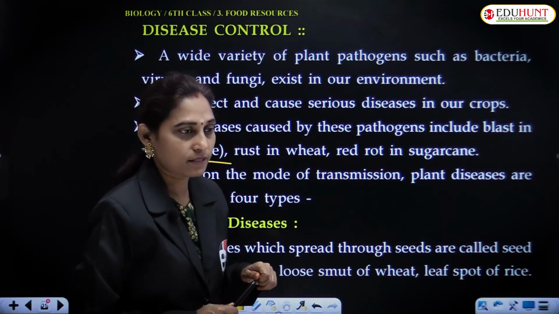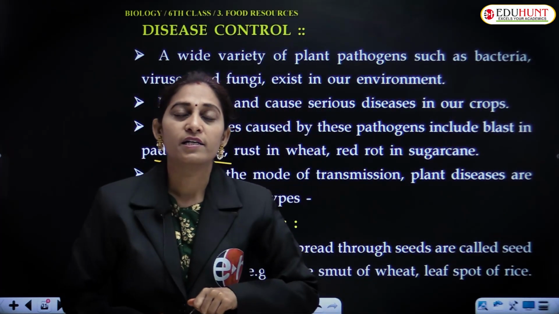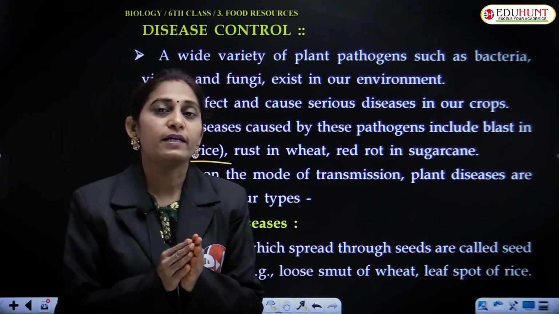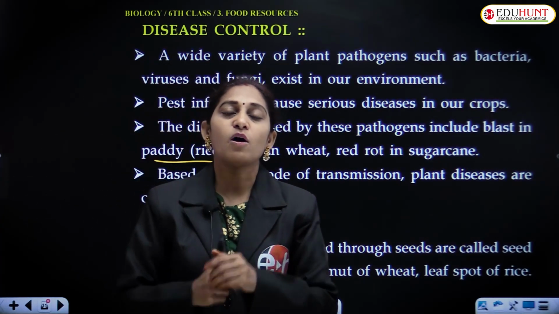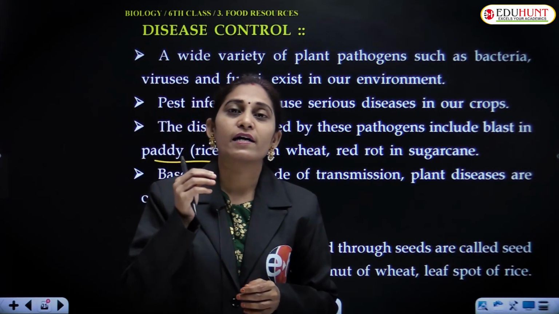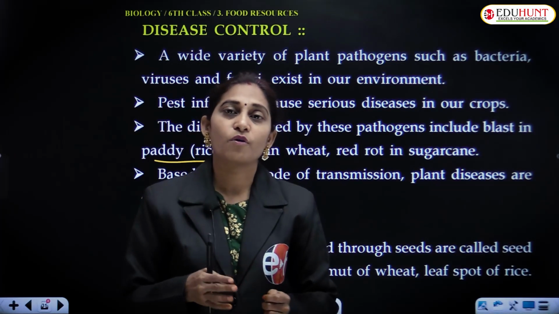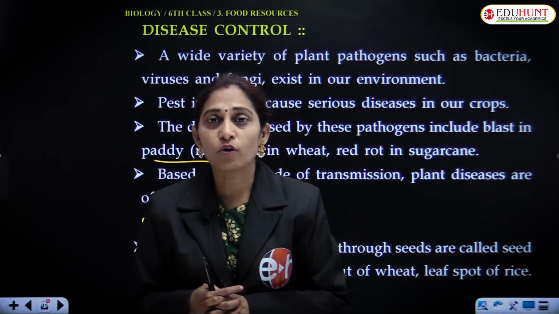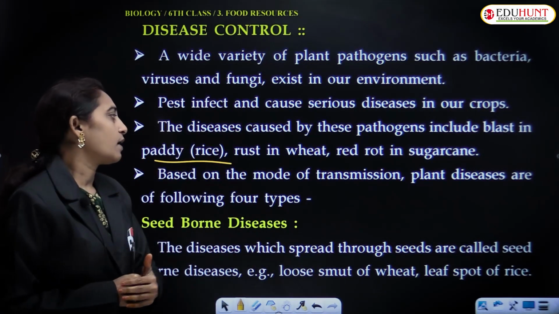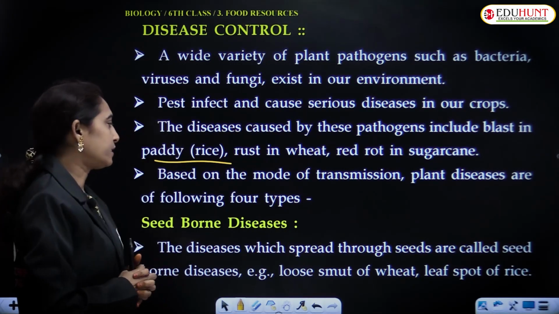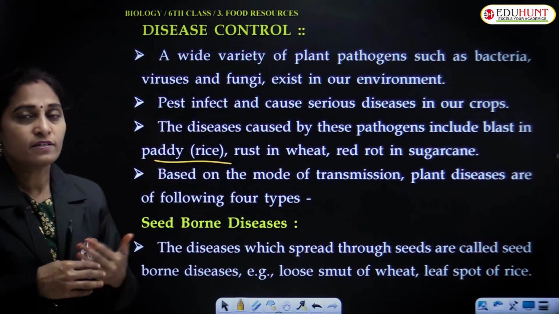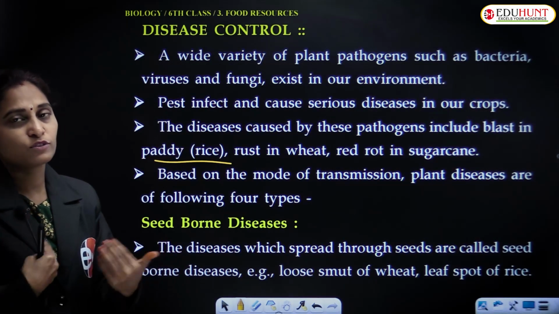If you look at sugarcane juice centers, sometimes we may find, if we make a slit on the sugarcane set, that we find some red streaks in the middle of the sugarcane set. These streaks are the result of fungal attack, a disease called red rot of sugarcane caused by a pathogen, Colletotrichum falcatum. It's a fungal disease, and based on the mode of transmission, plant diseases are of different types. Based on mode of transmission, how they are transmitted from one crop to another, one plant to another.